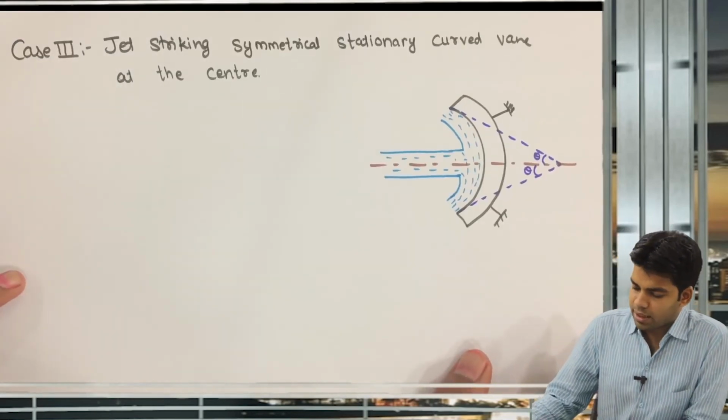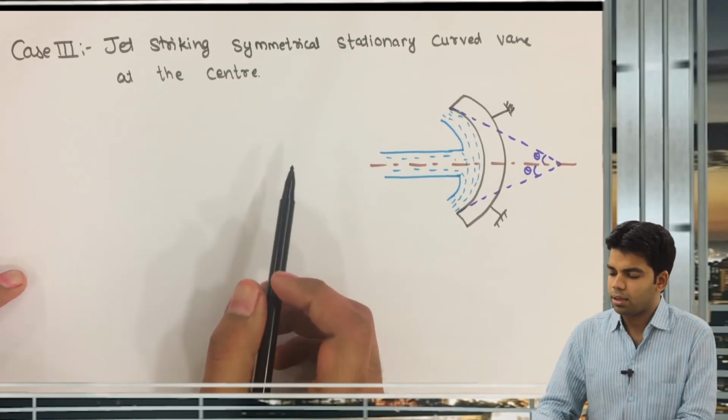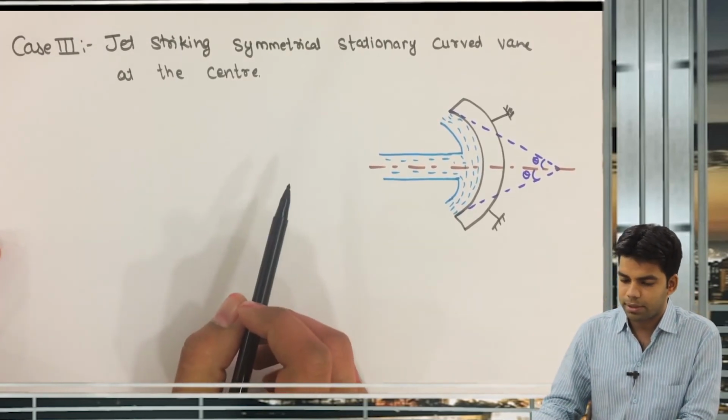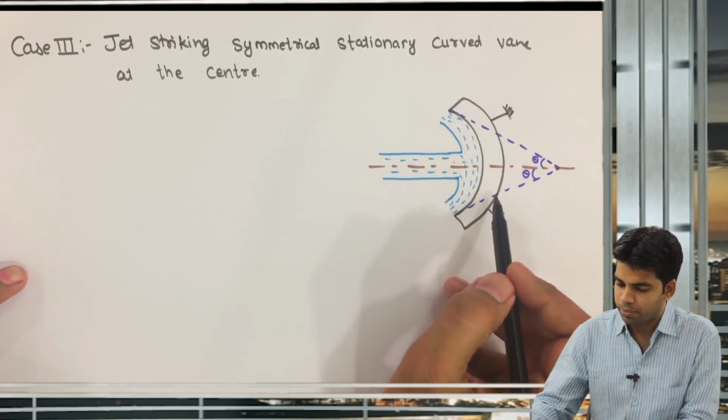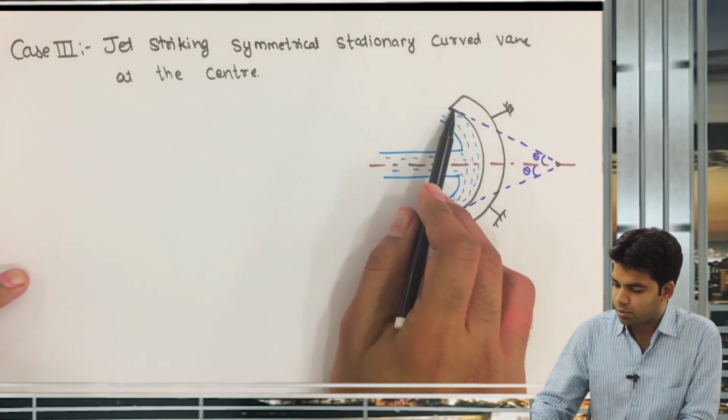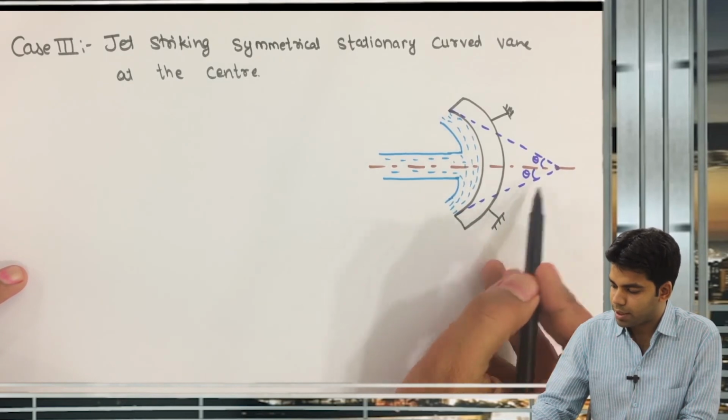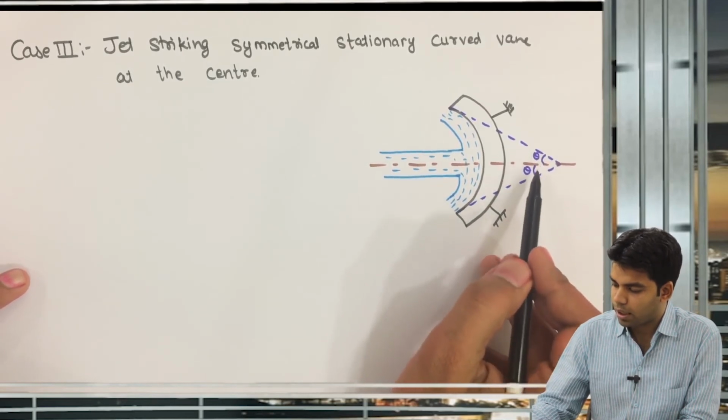Next case says jet striking a symmetrical stationary curved vane at the center. So we have got the curved vane, and when I draw the tangents from these two ends, I am getting a total angle of 2 theta.